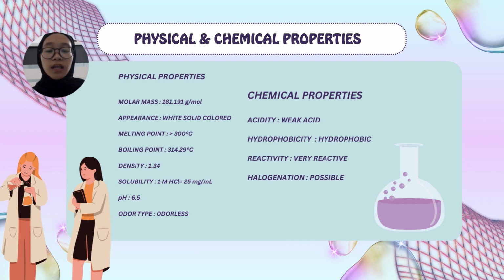For hydrophobicity, it is hydrophobic, as it can influence the location within proteins and its interaction with other molecules. As for hydrophobic interactions, they play a very crucial role in the folding of proteins, the formation of cell membranes, and the assembly of DNA. Tyrosine is very reactive because it participates in various biochemical reactions due to its chemical structure. And lastly, halogenation. It is possible to undergo halogenation to alter its structure, under certain conditions such as a high concentration of acid solution, such as hydrochloric acid.